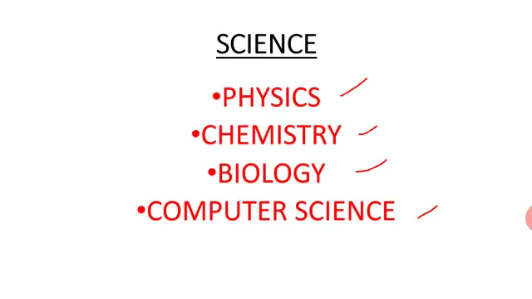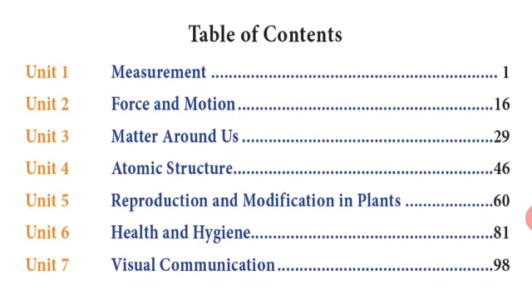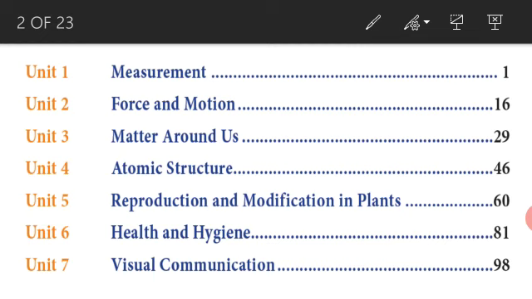In science, we have totally 7 lessons. The first lesson, measurement. Second lesson, force and motion. Third lesson, matter around us. Fourth, atomic structure. Fifth, reproduction and modification in plants.